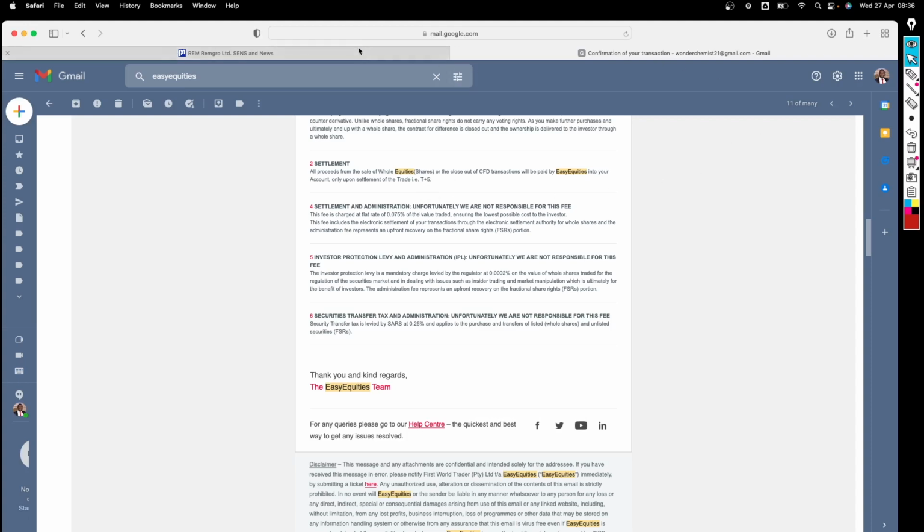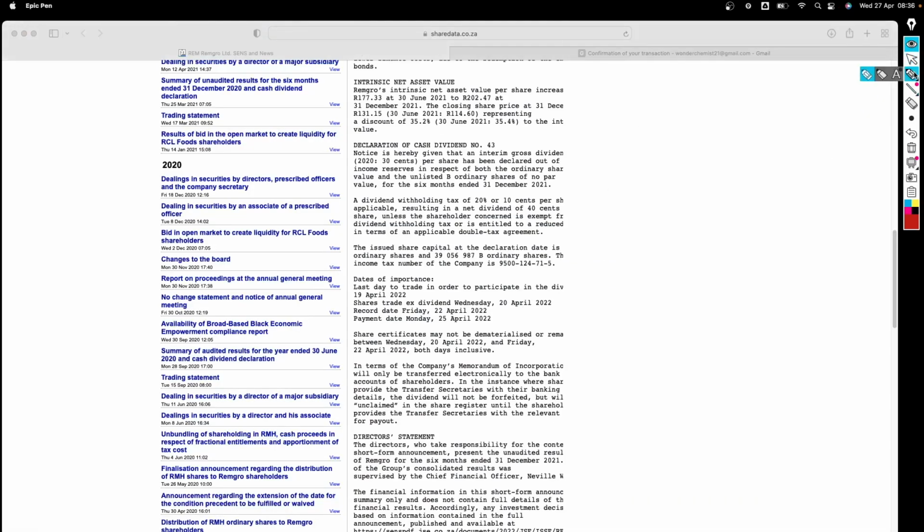So now, just to speak from the context of people that are interested in investing, not just playing around with the dividend date, buying the shares, being on record, then exiting their position and receiving the dividend. From an investor's perspective, an important date is when the dividend was declared. In this case, it's the 25th. Then you need to know the last date to trade in order to participate in that dividend payment.